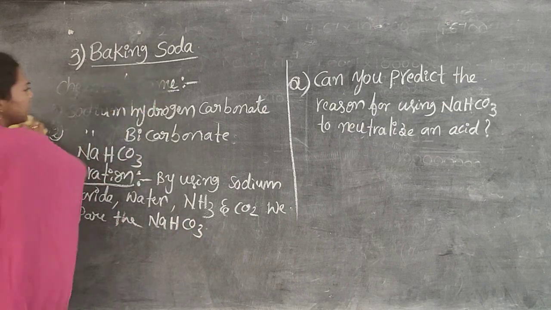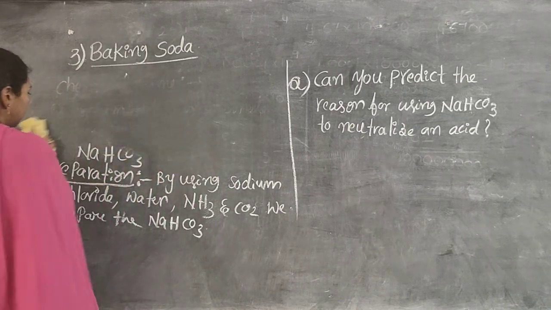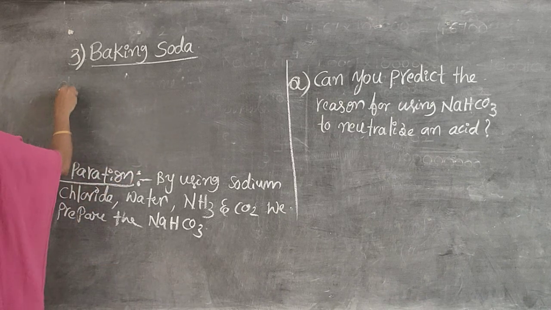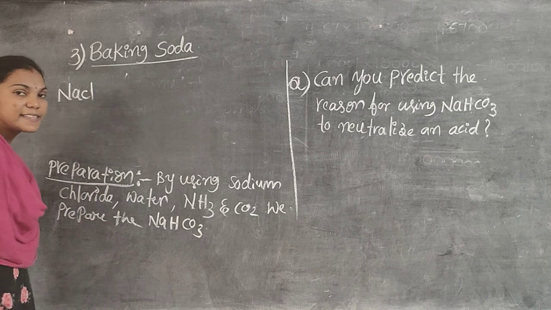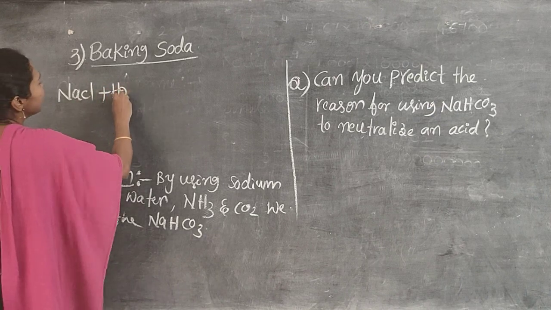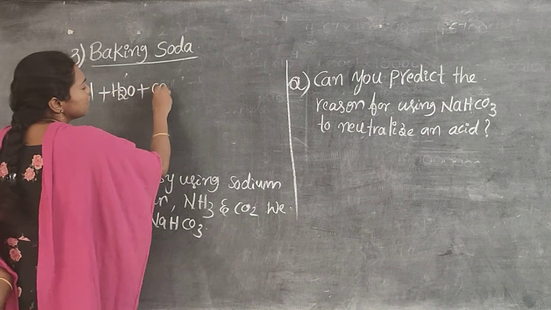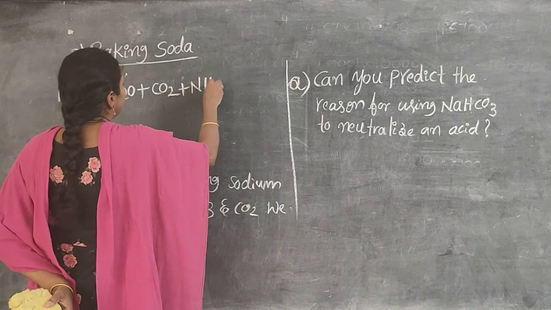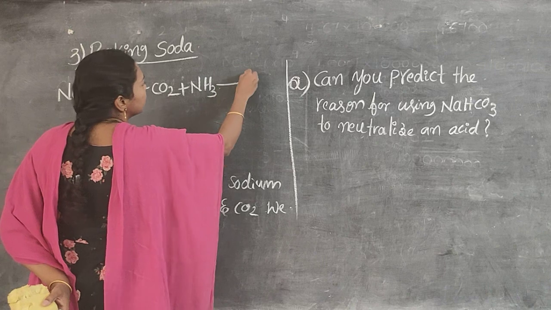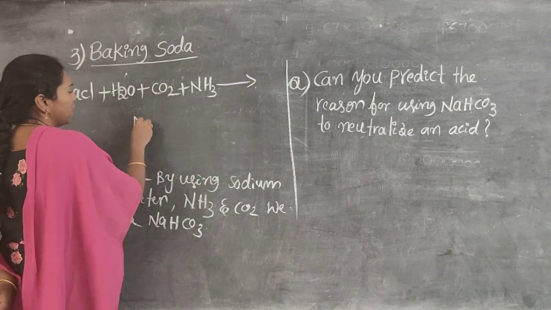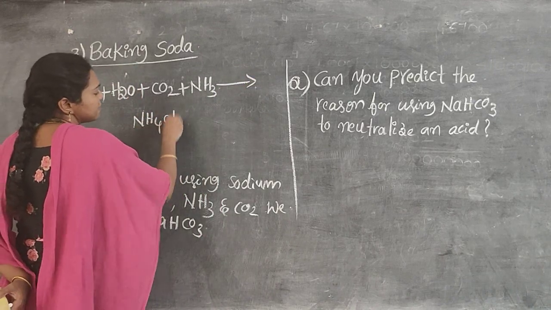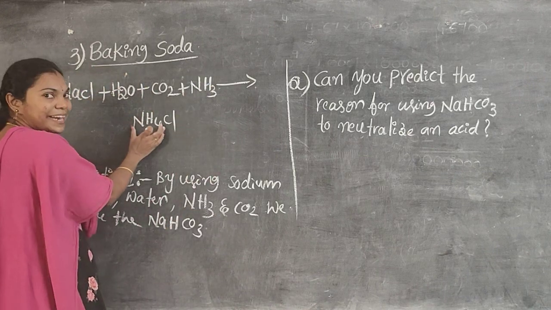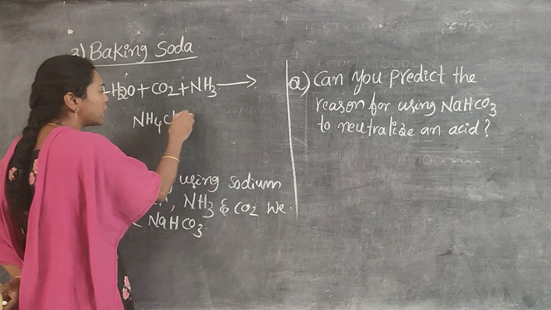I will write the equation here. By using common salt, formula NaCl, water H2O, carbon dioxide CO2, and also ammonia, we produce ammonium chloride, because ammonia reacts with the chlorine and is eliminated as ammonium chloride.